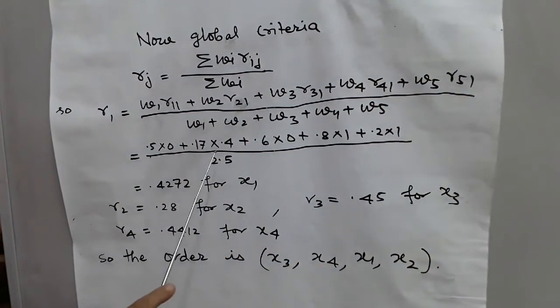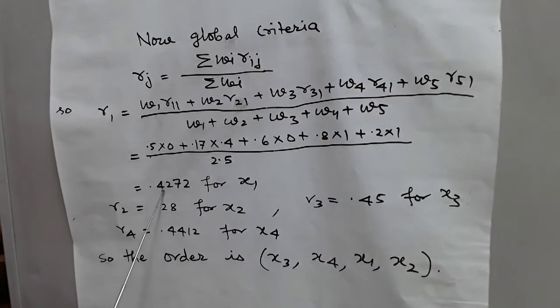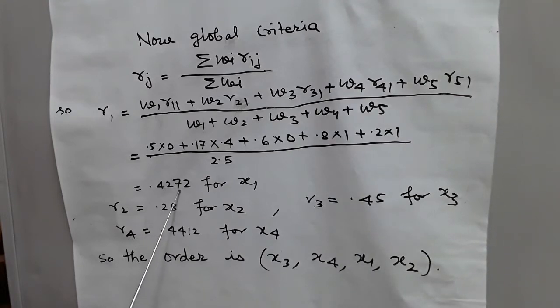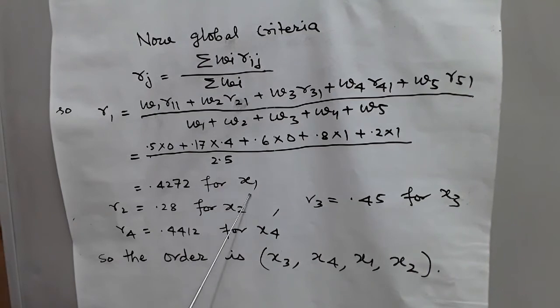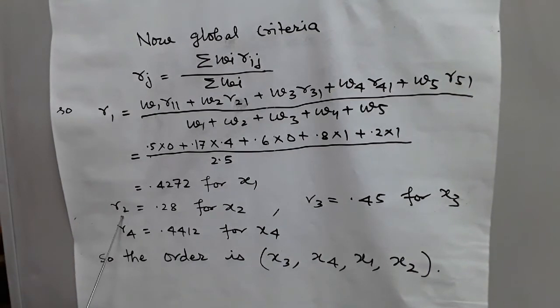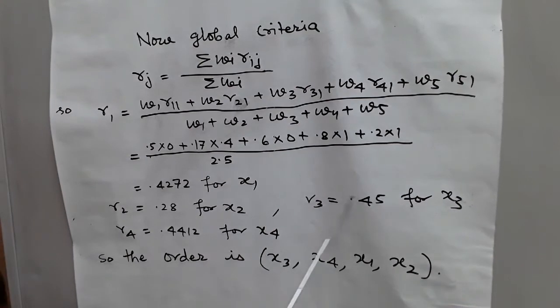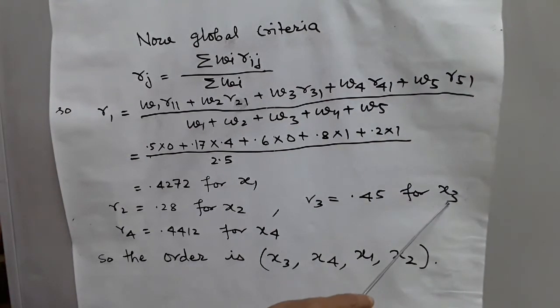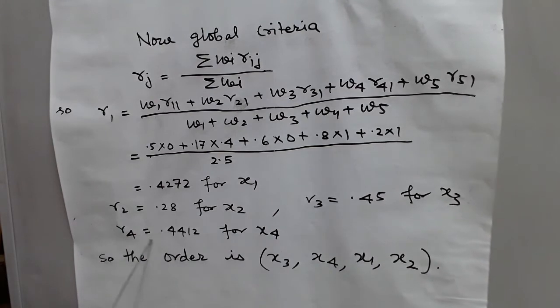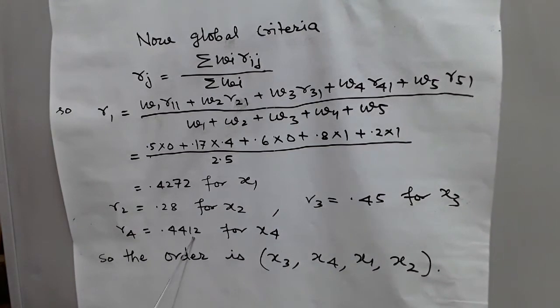Putting these values, we get 0.4272 for x1. Similarly, R2 is equal to 0.28 for x2, R3 is equal to 0.45 for x3 and R4 is equal to 0.4412 for x4.